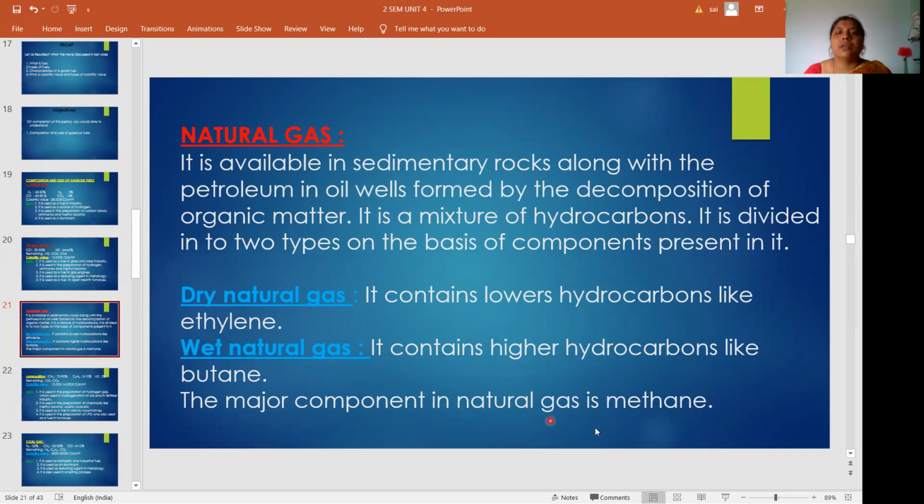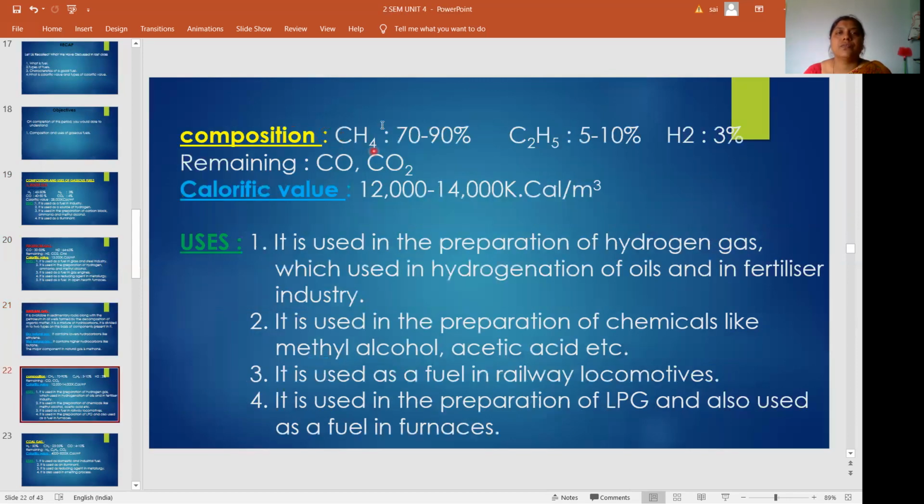The major component in this gas is methane. Its composition: CH4 methane 70 to 90 percent, C2H6 5 to 10 percent, H2 3 percent, remaining carbon monoxide and carbon dioxide. Its calorific value is 12,000 to 40,000 kilocalorie per meter cube.